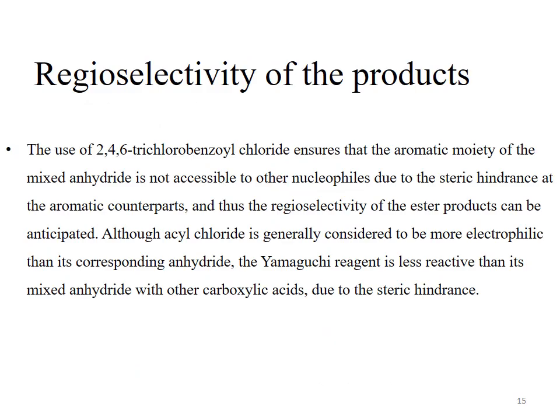Regioselectivity of the products. The use of 2,4,6-trichlorobenzoyl chloride ensures that the aromatic moiety of the mixed anhydride is not accessible to other nucleophiles due to steric hindrance at the aromatic counterparts, and thus the regioselectivity of the ester products can be anticipated. Although acyl chloride is generally considered to be more electrophilic than its corresponding anhydride, the Yamaguchi reagent is less reactive than its mixed anhydride with other carboxylic acids due to steric hindrance.